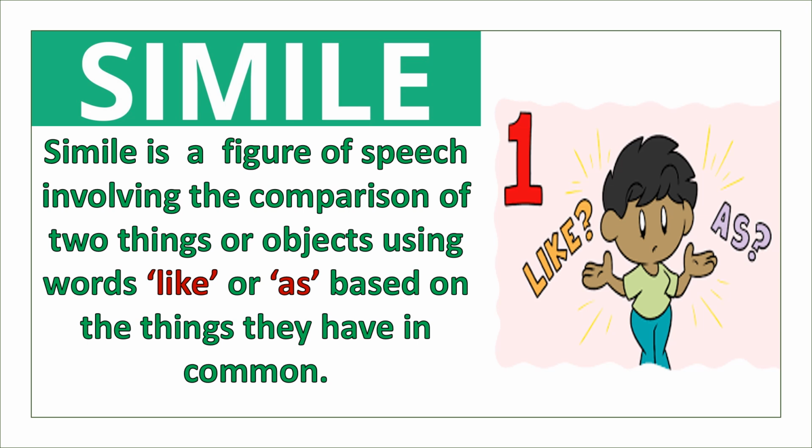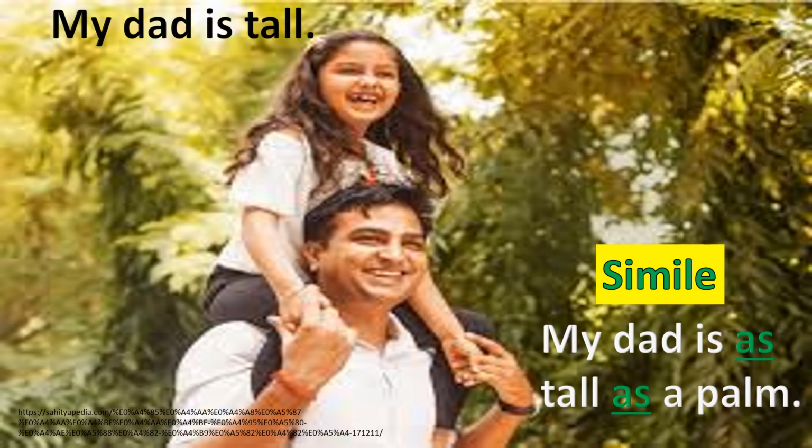Simile is a figure of speech involving the comparison of two things or objects using words like or as, based on the things they have in common. In this picture, you can see a happy girl sitting on her dad's shoulder. She is saying, "My dad is tall." If she wants to make the same sentence more interesting, she can compare her dad to a tall palm and say it as, "My dad is as tall as a palm."